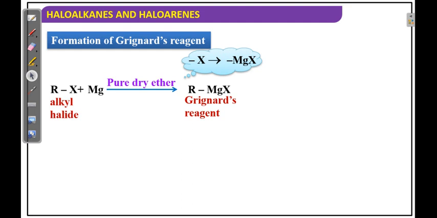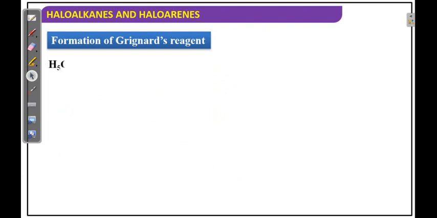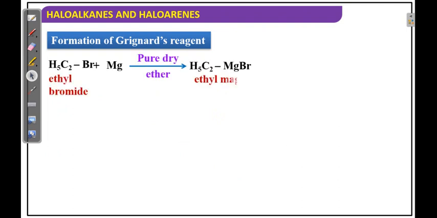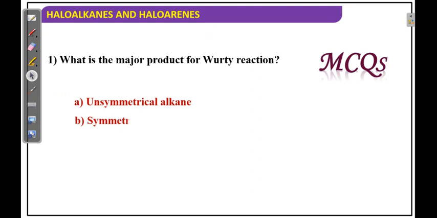Next, if methyl iodide is there, of course the same, RMgI. Okay, next, if bromine is there, the same, RMgBr. Maximum times we will take this RMgBr. However, we are not taking fluorine.